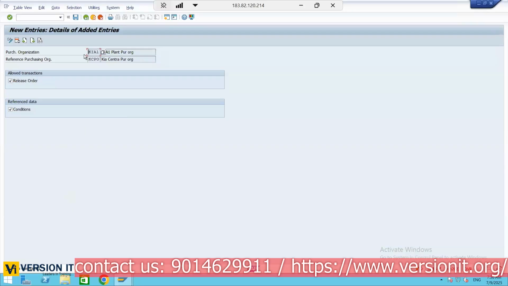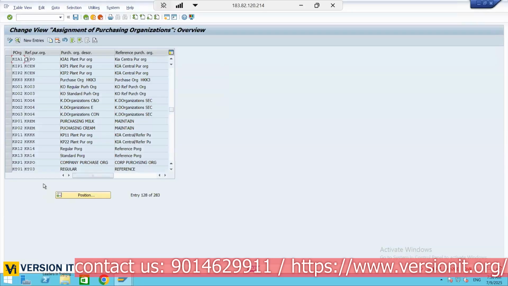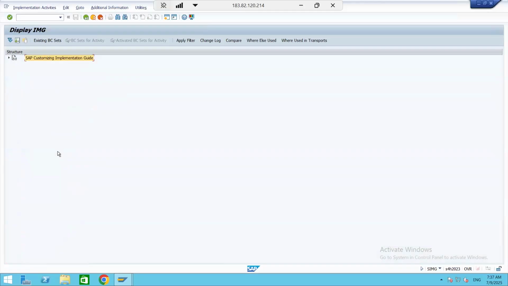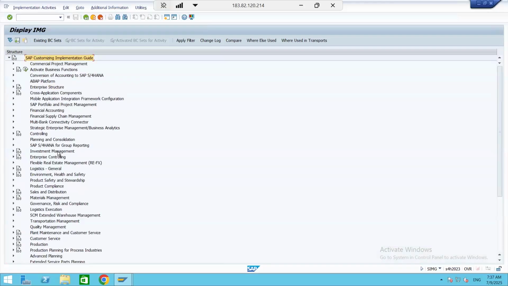Okay, I updated only for one. Let us go to new entries, and we have one more local one, KIA2, also. For that also I'm referring. Tomorrow onwards we'll start a fresh new topic, that is types of data.